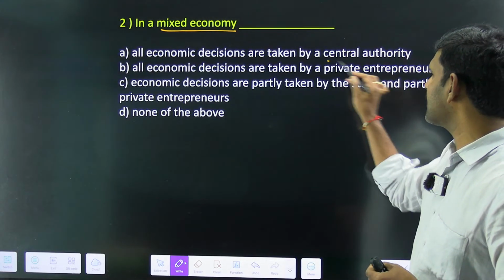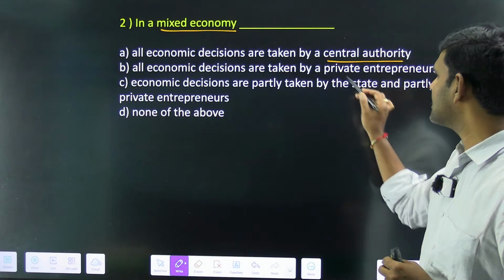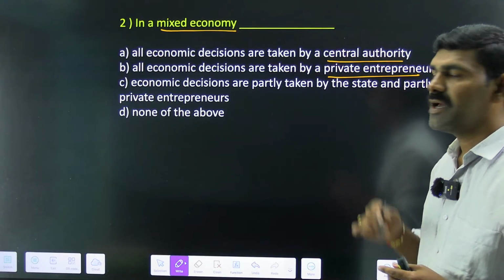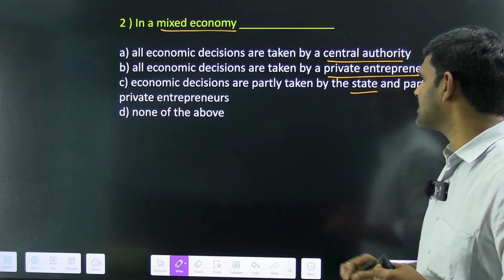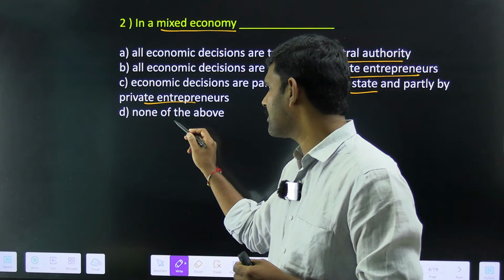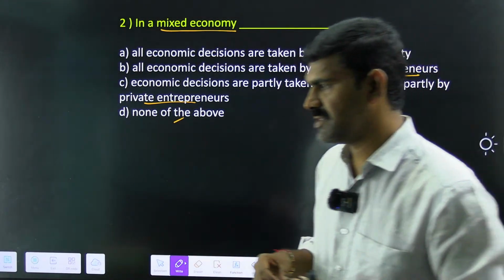Are the decisions taken by one central authority? Are the decisions taken by completely private entrepreneurs? Are decisions partially taken by the state and partially taken by the private entrepreneurs? Or none of the above? What's the answer for this question?